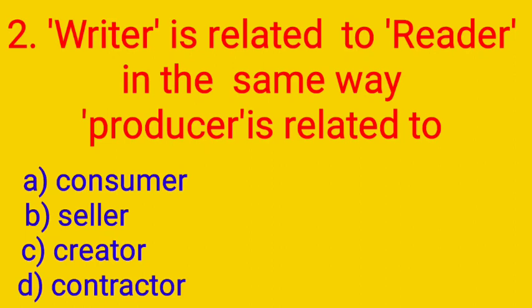Children, listen, the second question. Writer is related to the reader in the same way producer is related to dash. Option A, consumer. Option B, seller. Option C, creator. Option D, contractor.